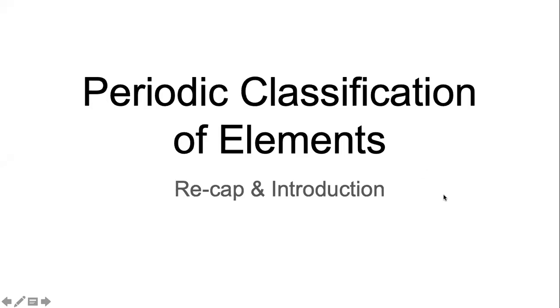Chapter number 2 in Science 1. It's a chapter from chemistry and it's called Periodic Classification of Elements. We will understand today what periodic means, what classification means, and what elements mean.